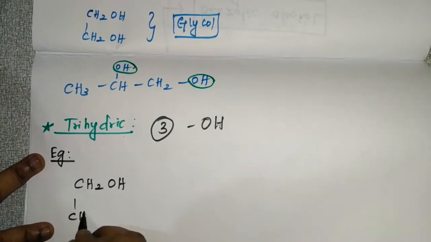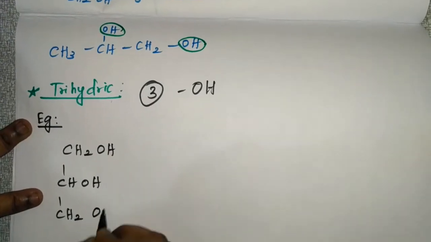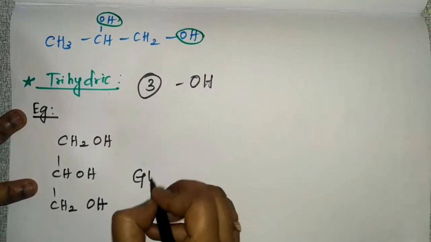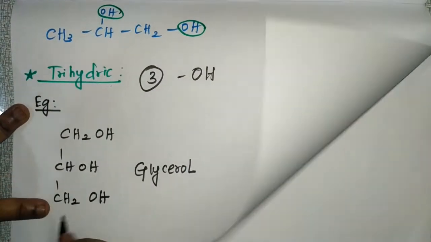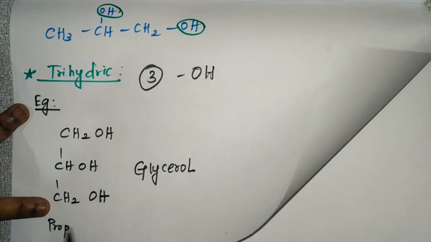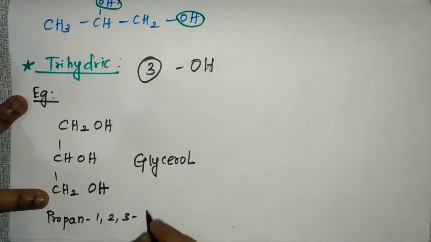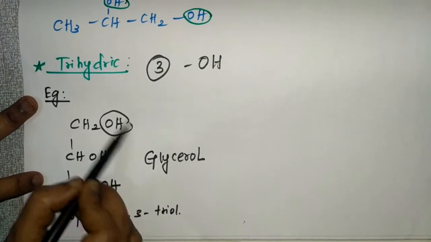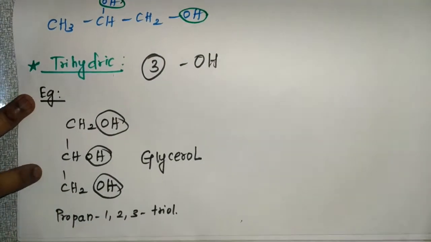CH2OH, CHOH, again CH2OH. So the name of this one is glycerol, or it is propane 1, 2, 3 triol. Okay, so three OH groups are attached. So this is trihydric alcohol.